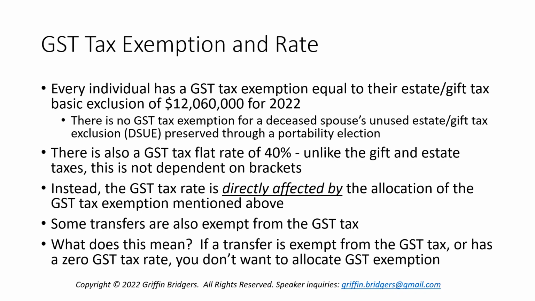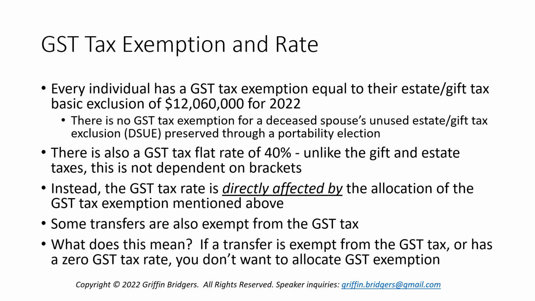There's also some types of transfers, maybe direct, maybe indirect, that are exempt themselves from the GST tax. So if you fully allocate enough GST tax exemption to a transfer, you can achieve a 0% rate. But some transfers, per se, already get the benefit of a 0% GST tax rate, technically. That's how they are exempt. So what does that mean?